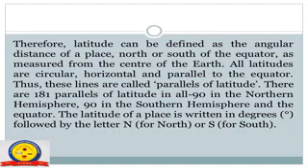There are 181 parallels of latitude in all, 90 in the northern hemisphere, 90 in the southern hemisphere and the equator. The latitude of a place is written in degrees followed by the letter N for north or S for south.